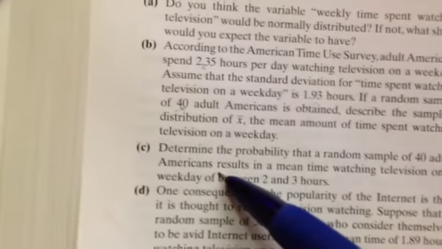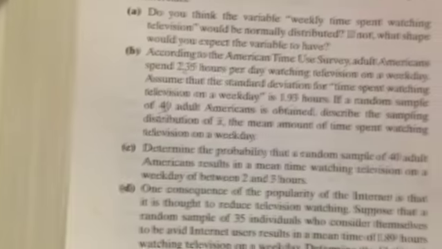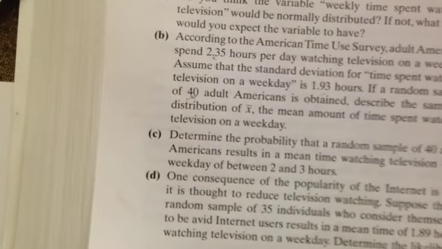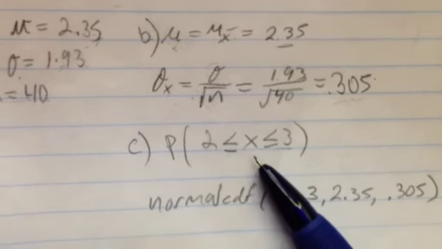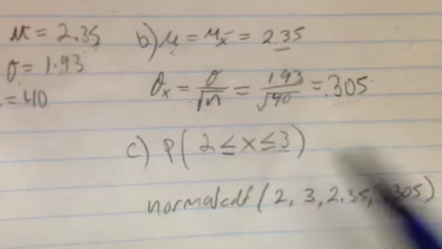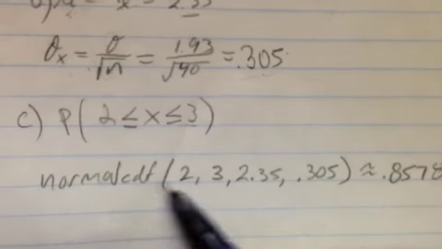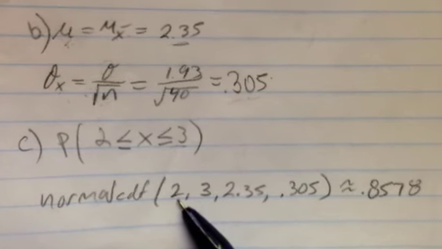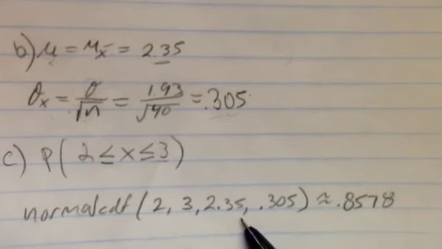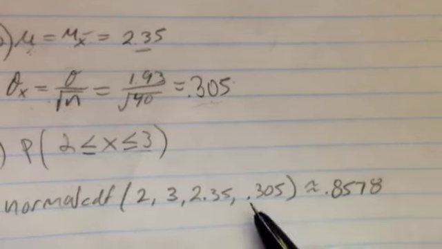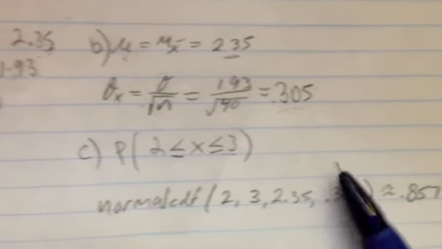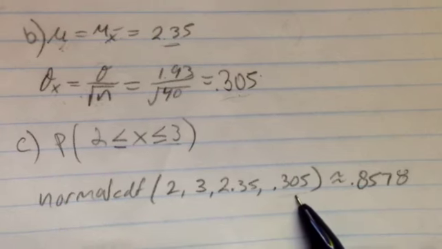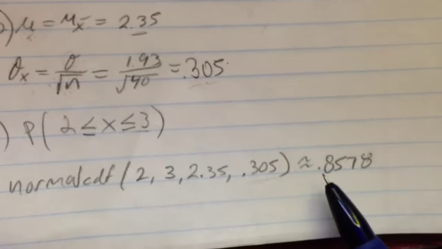To determine the probability that a random sample of 40 adult Americans results in a mean time watching television on a weekday of between 2 and 3 hours, the way we start this is basically what we did before. We find the probability that it is between 2 and 3 hours. So basically we just do a normal CDF with 2 as the lower bound, 3 as the upper bound, 2.35 as the mean, and the standard deviation that we found for 40, because for part C we're sampling 40, not the whole population. That's the standard deviation of the 40, and you get roughly 0.8578.